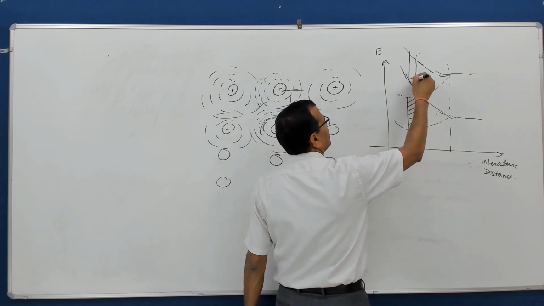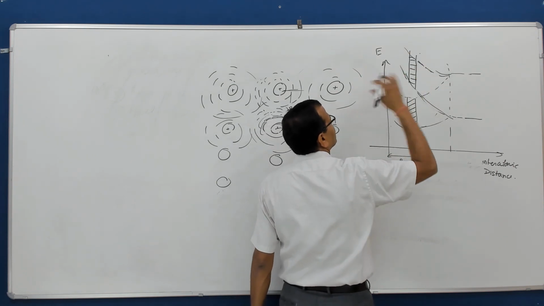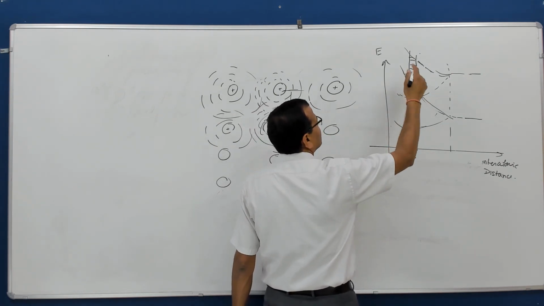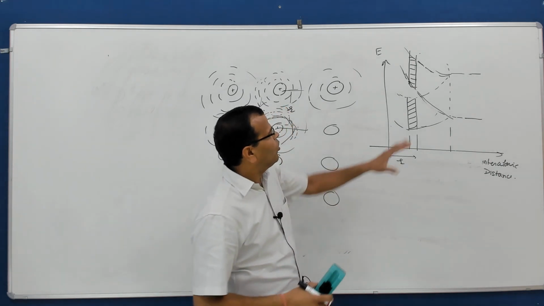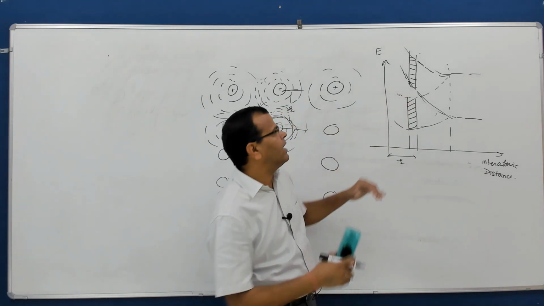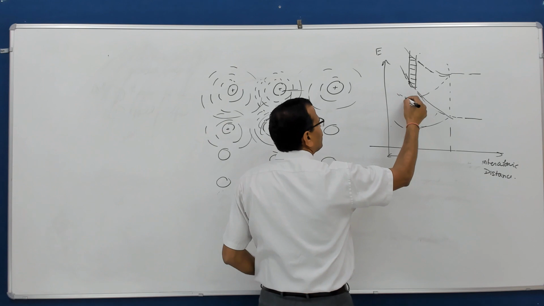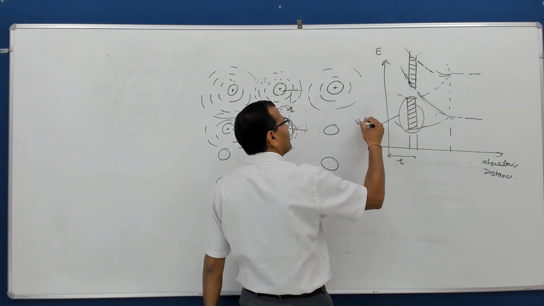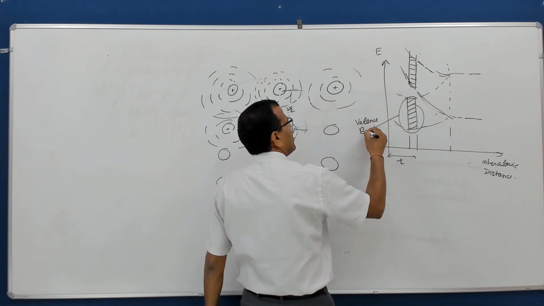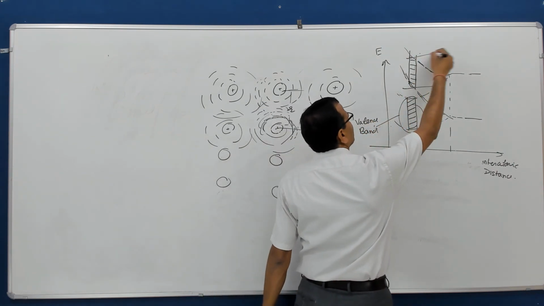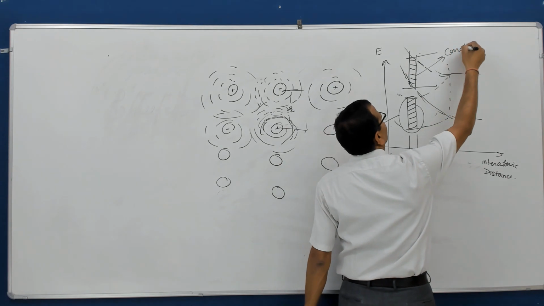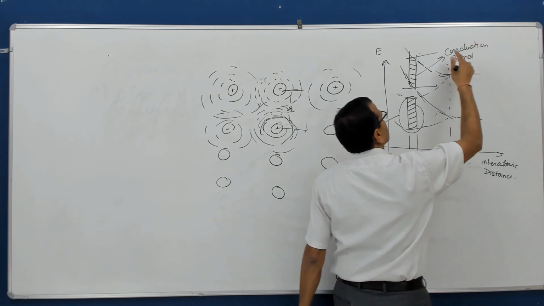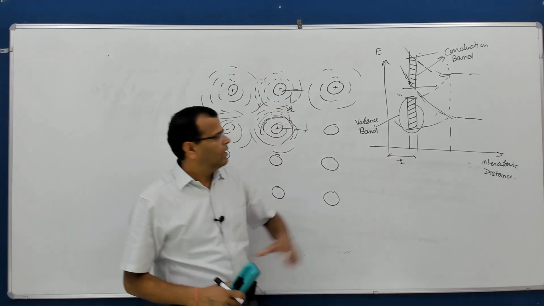This state and this state are no more discrete levels, rather bands. We call this portion valence band, and we call this portion conduction band. I will let you know what valence band and conduction band are.